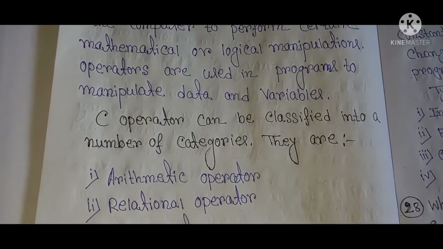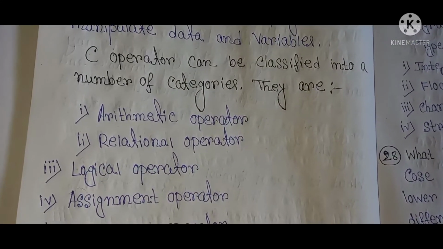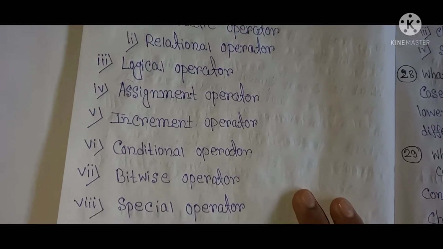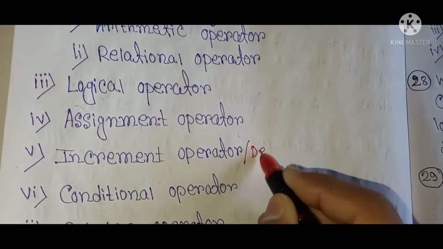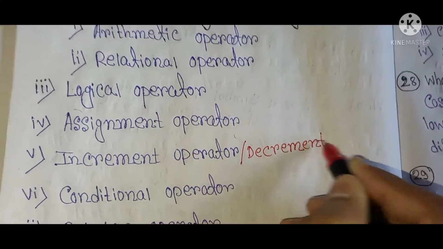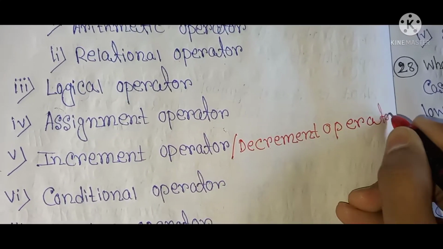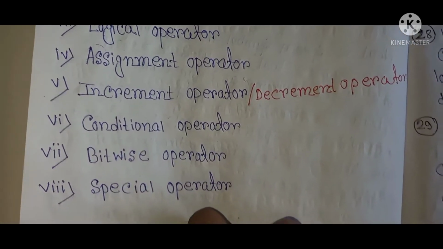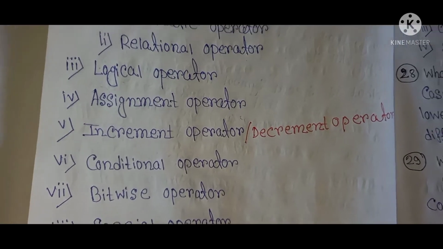C operators can be classified into a number of categories. They are arithmetic operator, relational operator, logical operator, assignment operator, increment and decrement operator, conditional operator, bitwise operator, and special operator. These are the C operators.